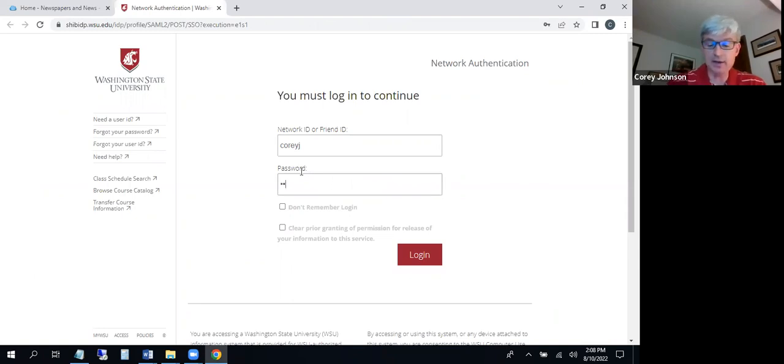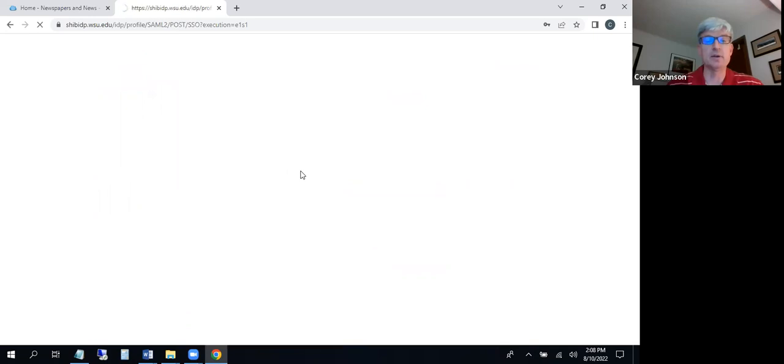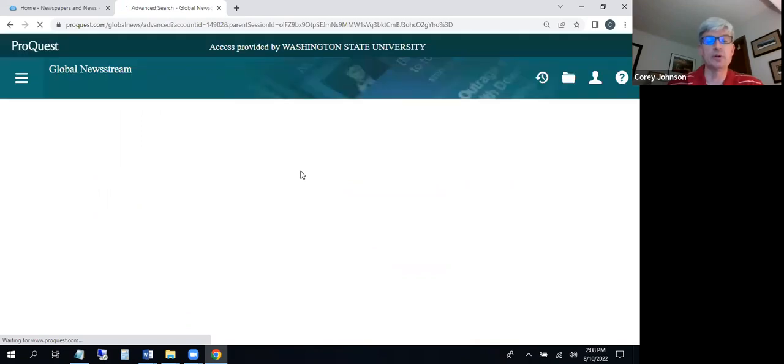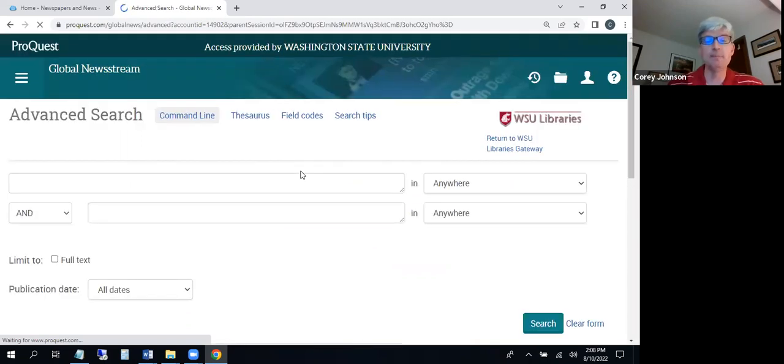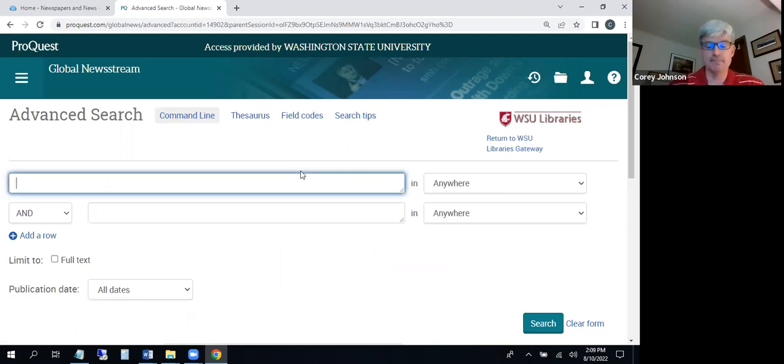And to do that, you just use your WSU network ID and password, the same thing that you use to log into myWSU or into your online course spaces as well. So here is what Global News Stream looks like, its interface.